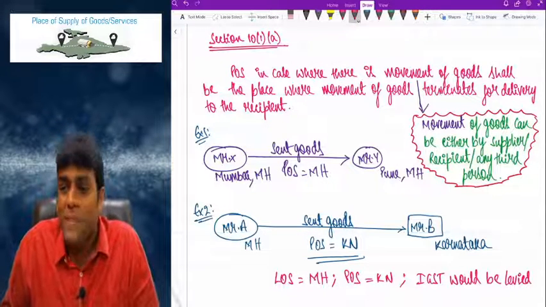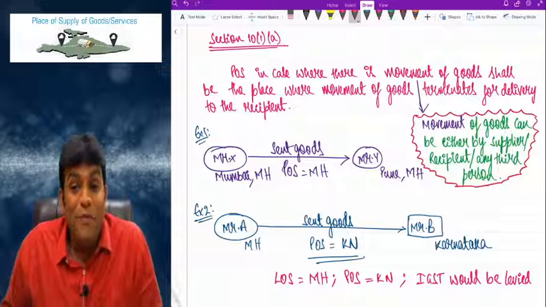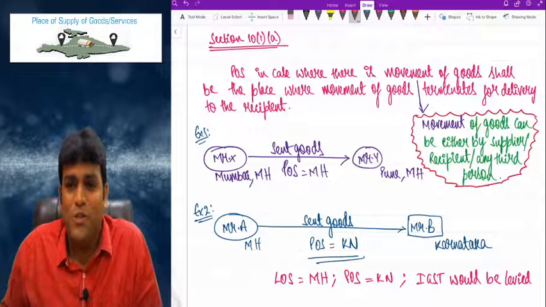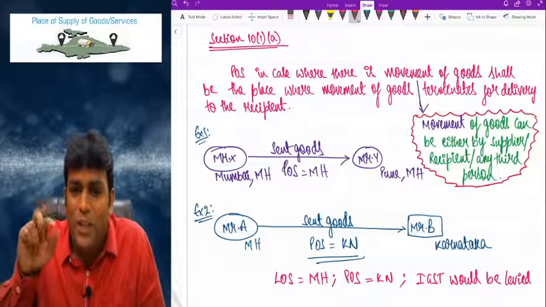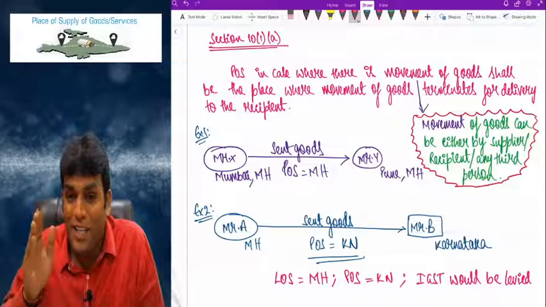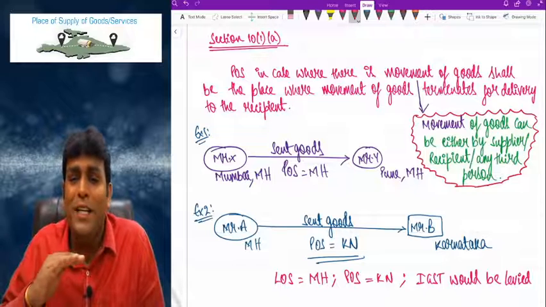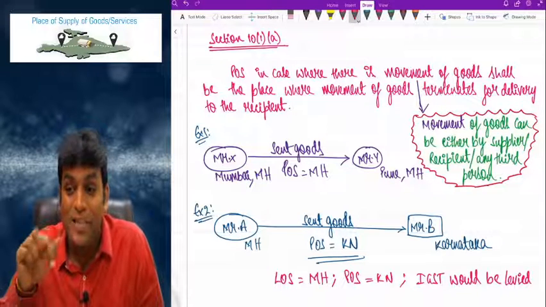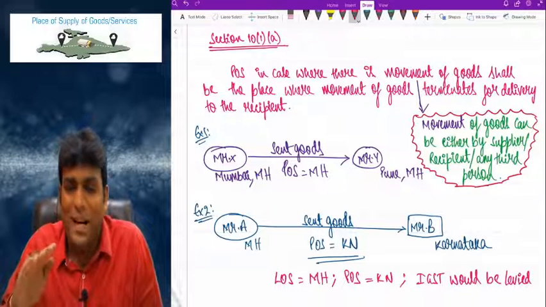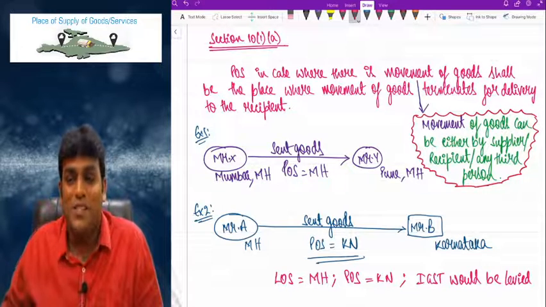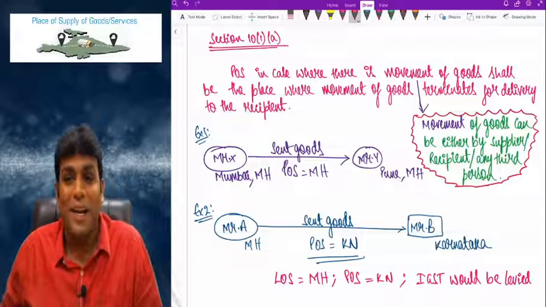Which section, by the way? Section 10(1)(a), which deals with the concept of place of supply in case where there is movement of goods, where law clearly clarified that place of supply will be the place where movement of goods terminates. Terminates means what? Stops for delivery to the recipient.